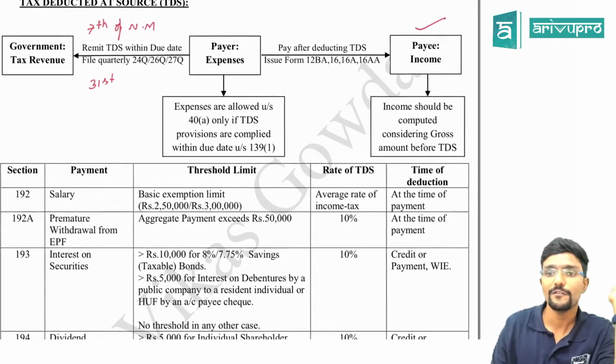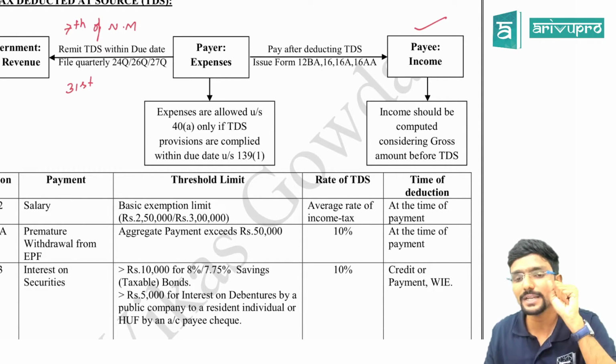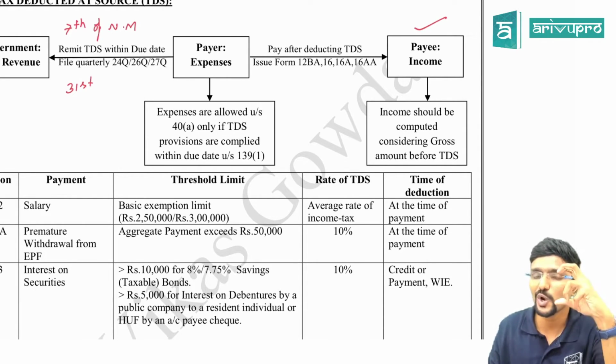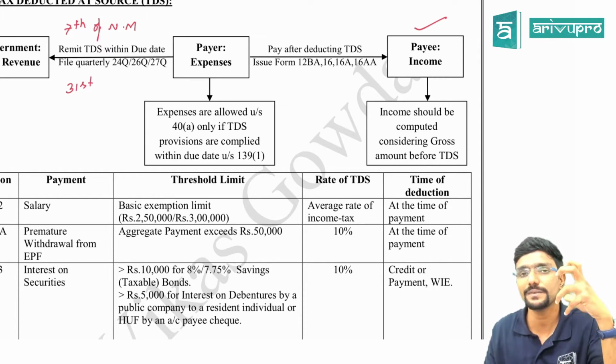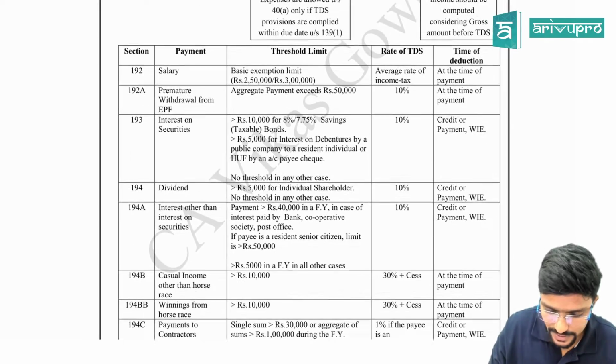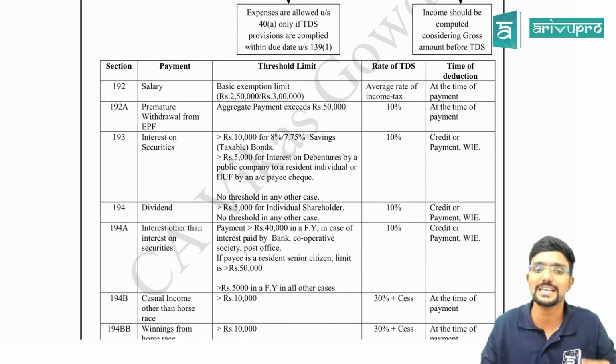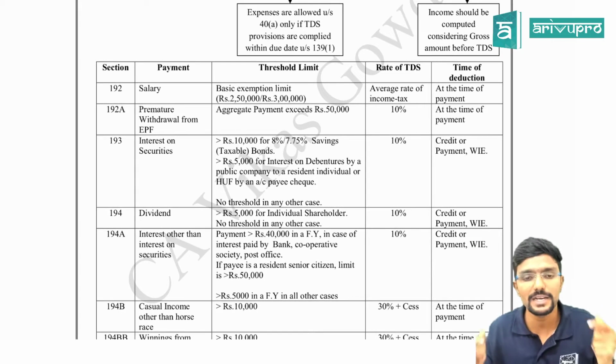Clear? Then for the payee, that is the one who has earned the income, while calculating the income we have to consider the gross figure and not the net figure. Gross figure means the income before TDS. Clear, guys? So here we will be seeing the different sections which cover different types of expenses on which TDS has to be deducted. Clear? So we'll quickly go through this.